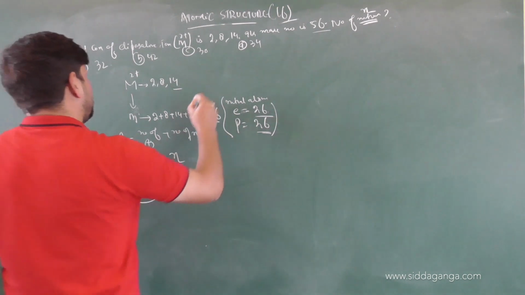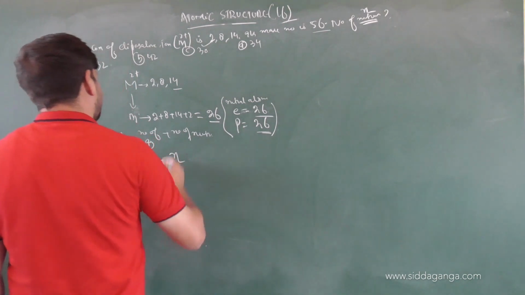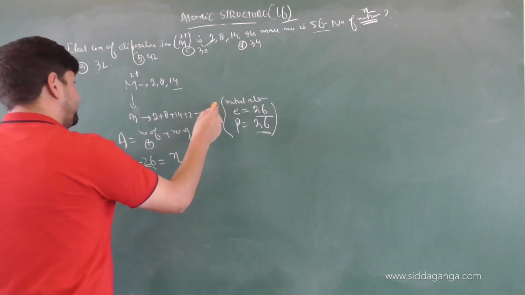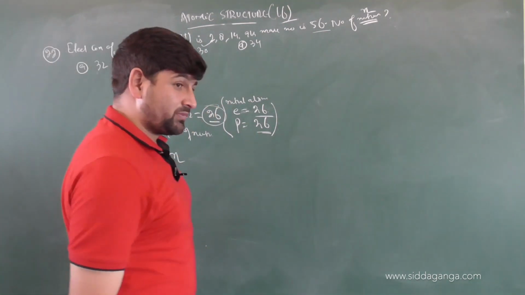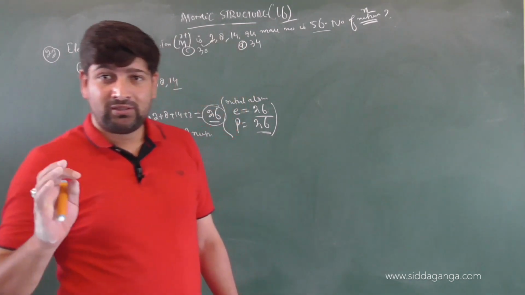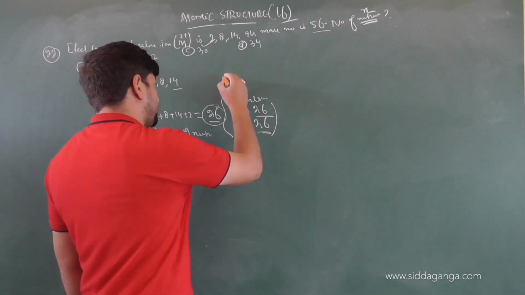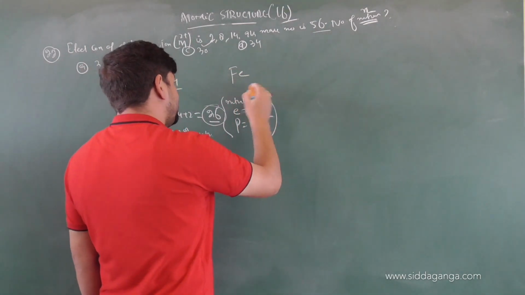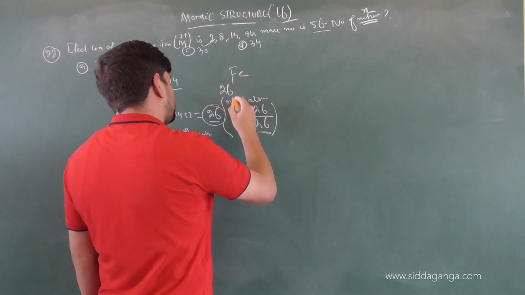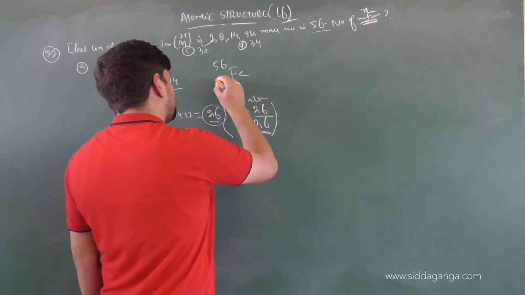So the correct option will be 30. And do you know which element it is? The atomic number is 26, so it will be iron. Scandium, titanium, vanadium, chromium, manganese, iron. Iron has atomic number 26, so you can write this as iron with atomic number 26 and mass number 56.